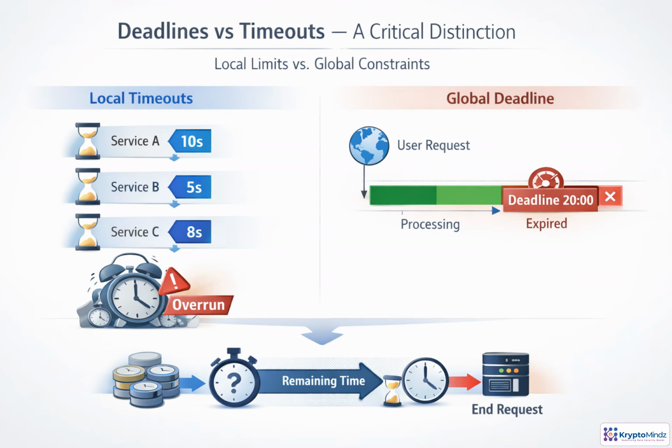Timeouts and deadlines answer different questions. A timeout is local. This service will wait up to 10 seconds, regardless of what happened before. A deadline is global. The user's request must be done by a specific time. Problems appear when services stack their own independent timeouts. Each hop may behave correctly, while the overall request has already missed its promise. In production, pass the deadline along with the request. Then each service calculates the remaining time and chooses a smaller, realistic timeout, or stops early.